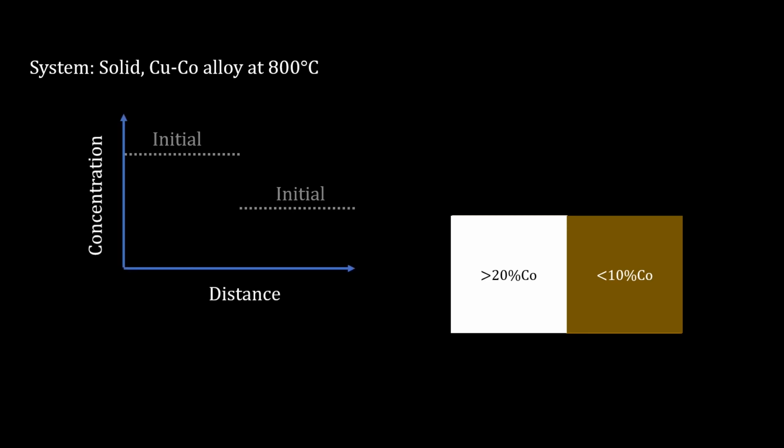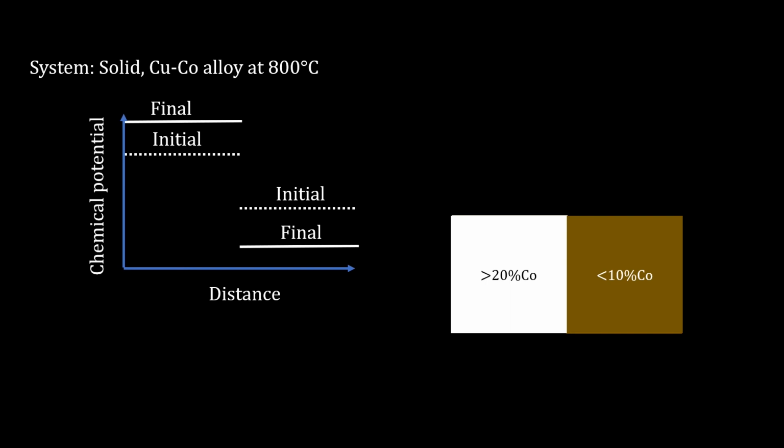In a graphical form, the initial state was like this. The left side had high cobalt, the right side had low cobalt. After some time in the final state, the left side has even higher cobalt, the right side has even lower cobalt. How to understand this? Instead of concentration of cobalt, we can analyze what is called chemical potential of cobalt. We will see about it in a future video.